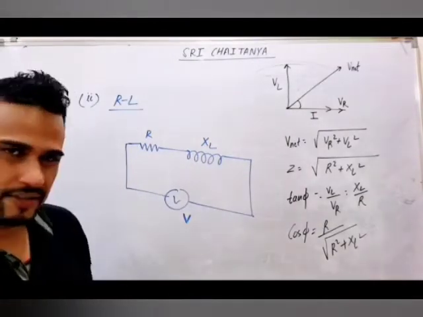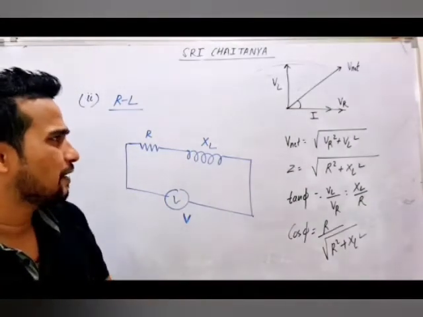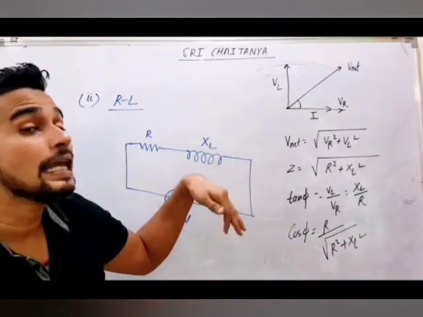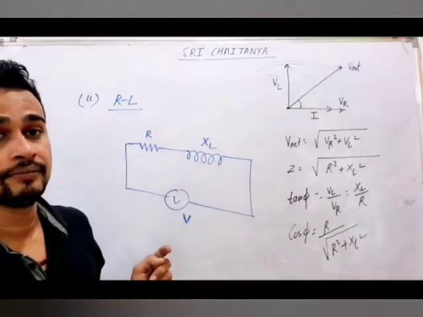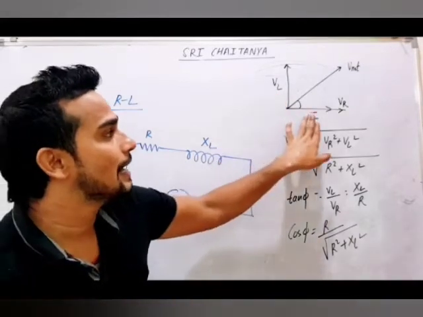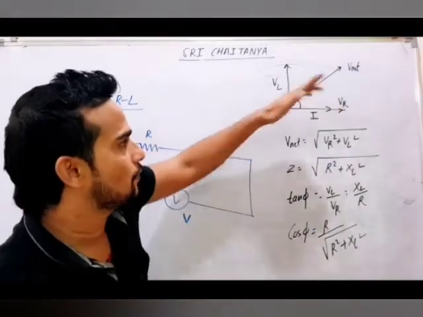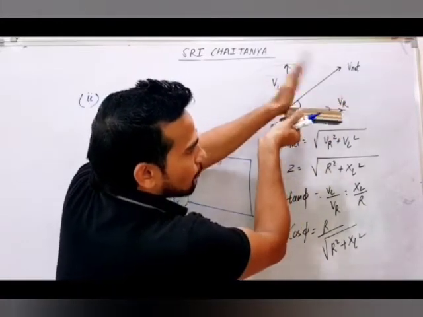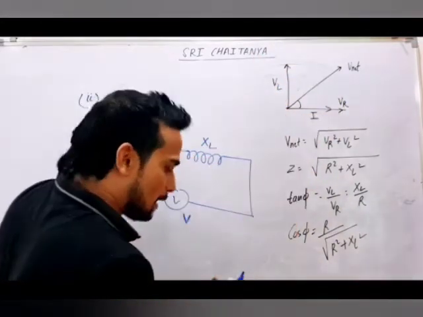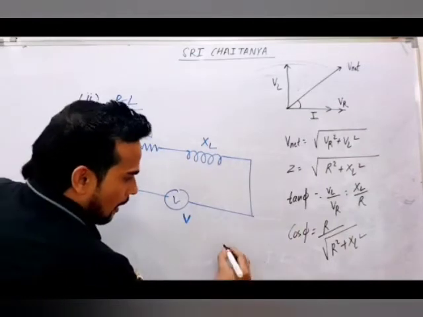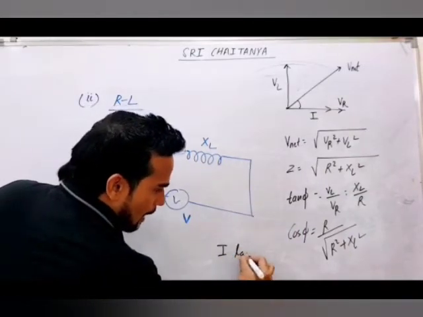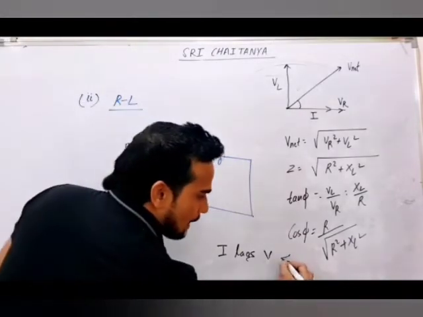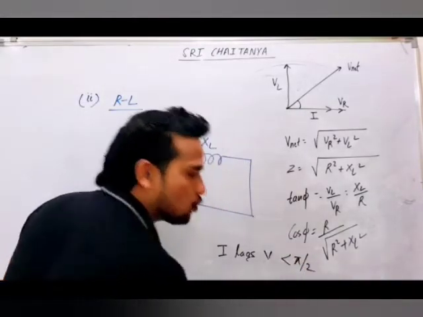But there is a difference. Can you tell me that difference? There, current was finally leading. Here current is finally lagging. You can see here, this is your V net, this is your I. You can see who is forward. Voltage is forward. That means here I lags V. But the angle is less than pi by 2.